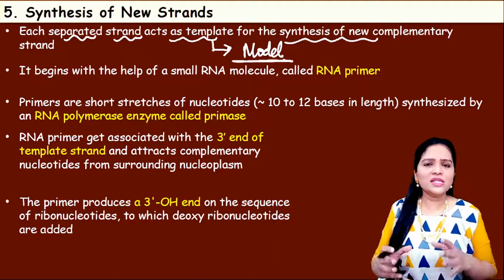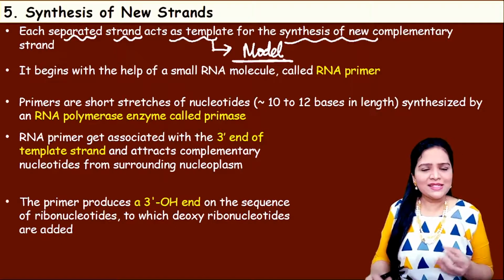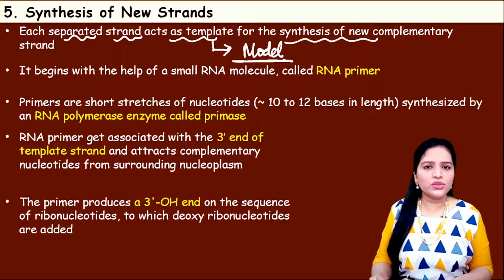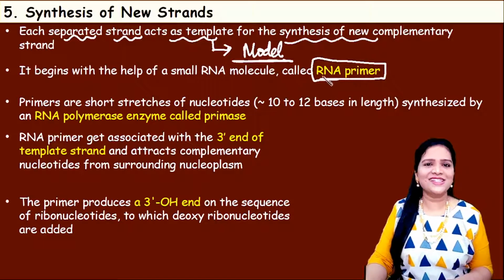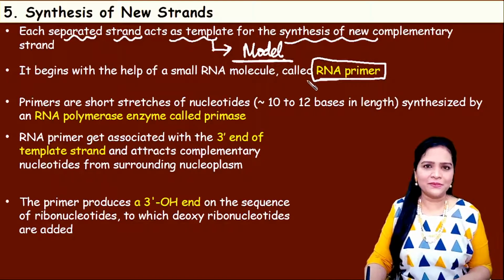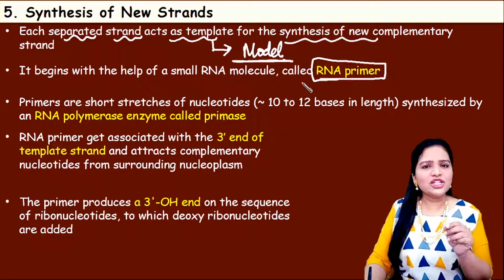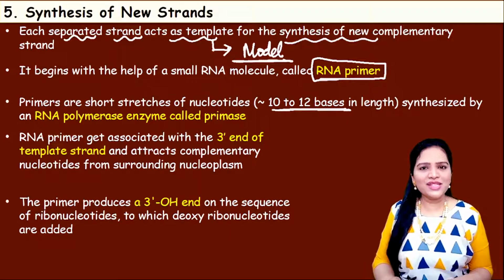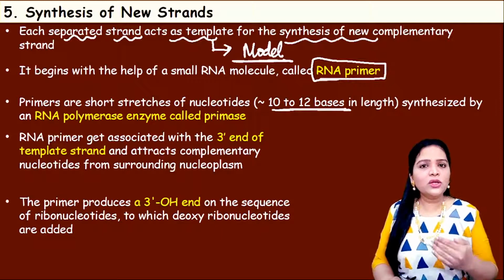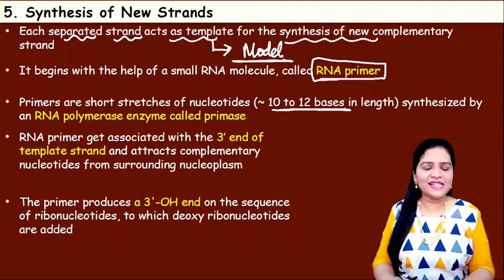So how will this be produced? It needs something as a base. Using that base only, the new strand will be produced. So here the RNA primer acts as a base for the synthesis of the new DNA strand. What is this RNA primer? The RNA primer is a short segment of nucleotides, maximum 10 to 12 base pairs in length, not more than that. Using this RNA primer as the base, the new nucleotides of DNA will be added by the enzyme DNA polymerase.